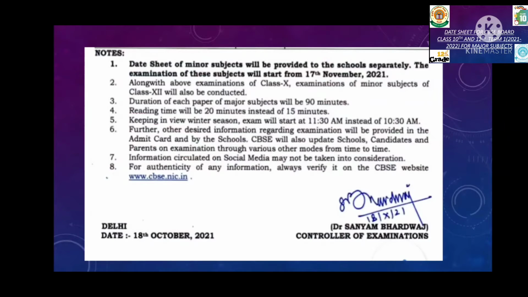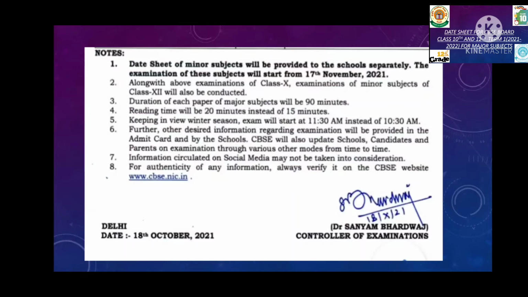Some of the notes that you have to keep in mind are that the date sheet of minor subjects will be provided to your school and it will commence from 17th November 2021. Along with the above examination, class 12th will be having their minor subjects. Duration of each paper will be 90 minutes and the time given for reading is 20 minutes rather than 15 minutes. Keeping in view the winter session, the exam will start at 11:30 a.m. rather than 10:30 a.m.